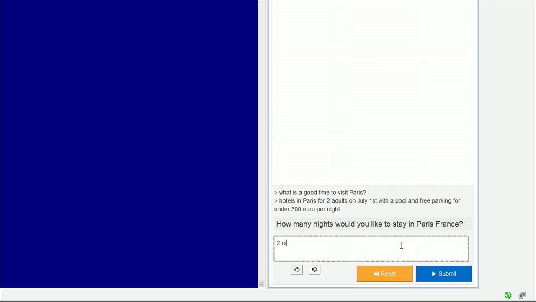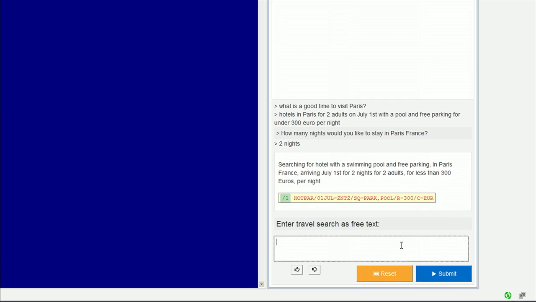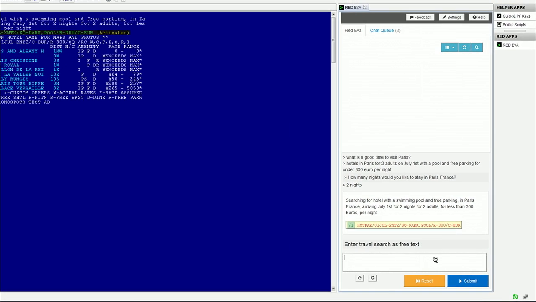There you go. Now, we forgot to mention how many nights I'm going to stay in Paris. So EVA has a dialogue engine. When something is missing and you need more information, it will just ask you. So you fill in 2 nights, you get the search, and we get a nice list of hotels in Paris.